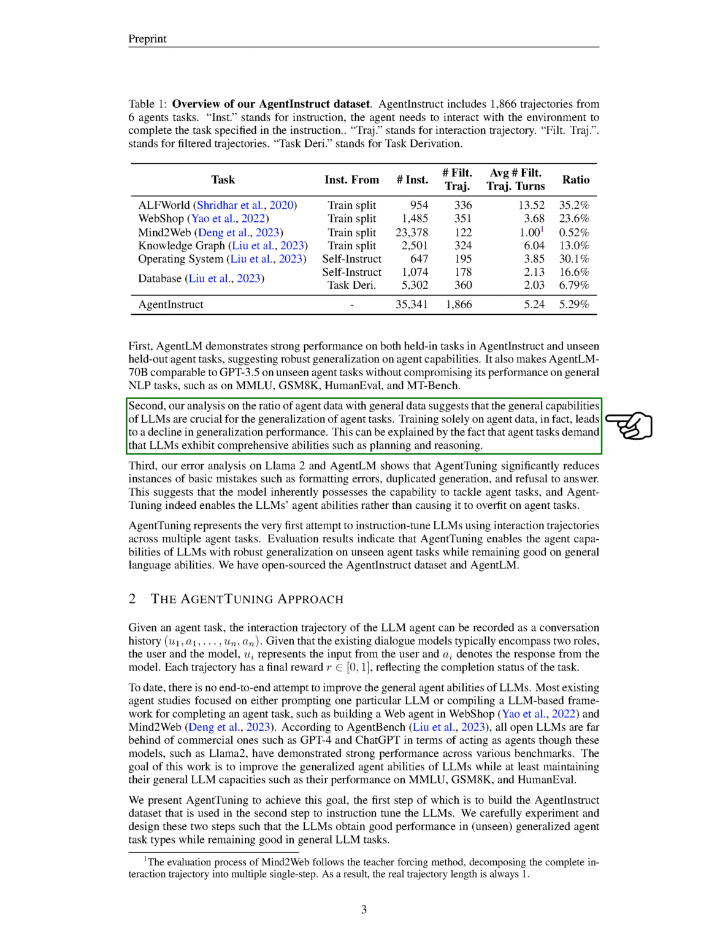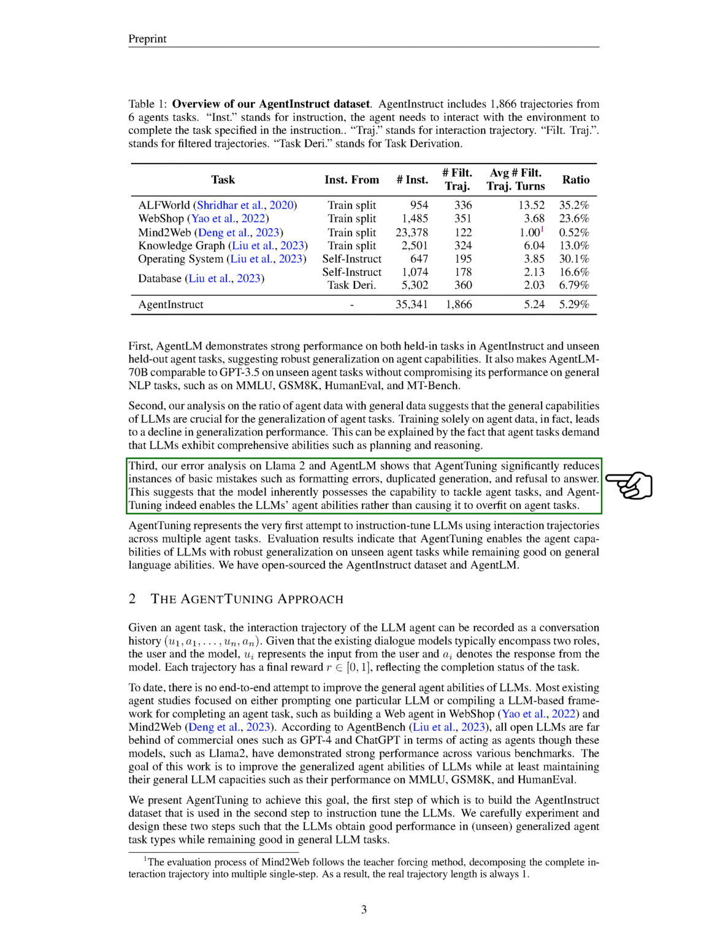Our analysis on the ratio of agent data with general data suggests that the general capabilities of LLMs are crucial for the generalization of agent tasks. Training solely on agent data, in fact, leads to a decline in generalization performance. This can be explained by the fact that agent tasks require LLMs to have comprehensive abilities such as planning and reasoning.